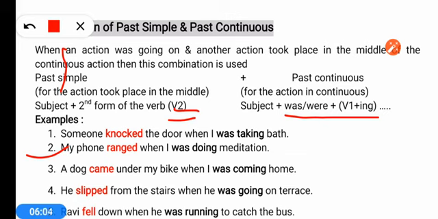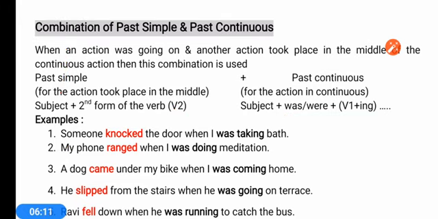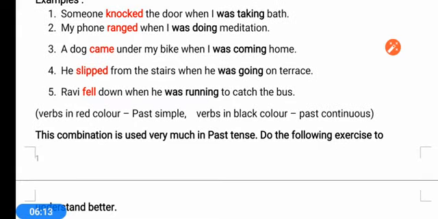In the same way, he slipped from the stairs when he was going on the terrace. In this way we use past continuous tense in combination with past simple. See another example. Ravi fell down when he was running to catch the bus. So the action of running was going on, and all of a sudden another action happened, that he slipped and fell down.